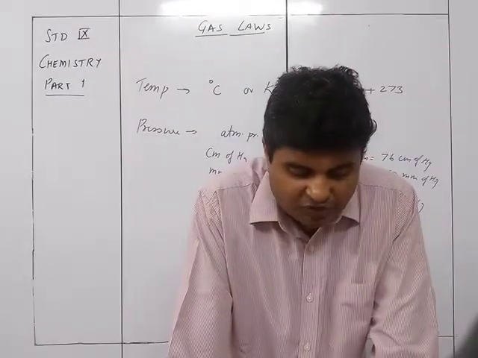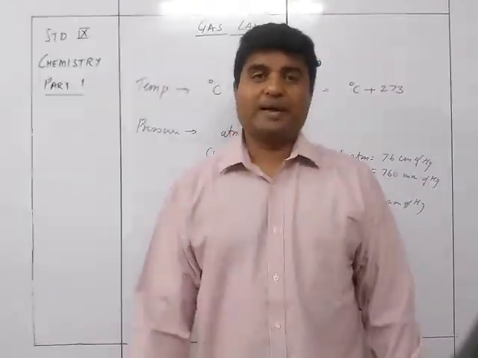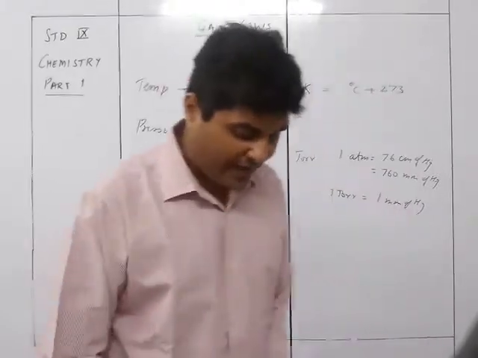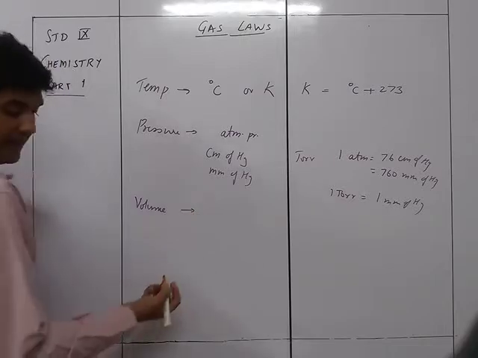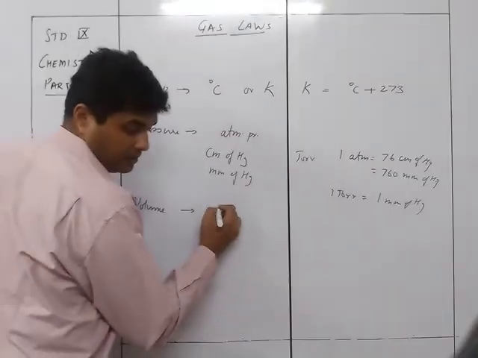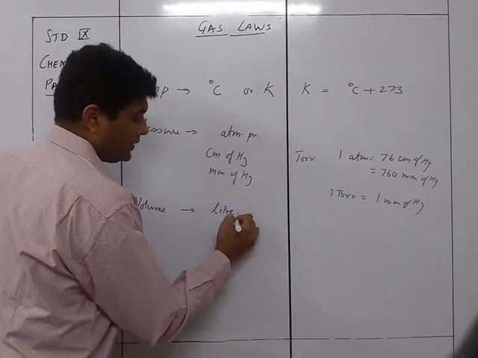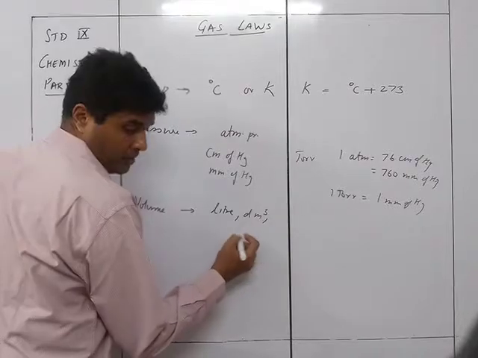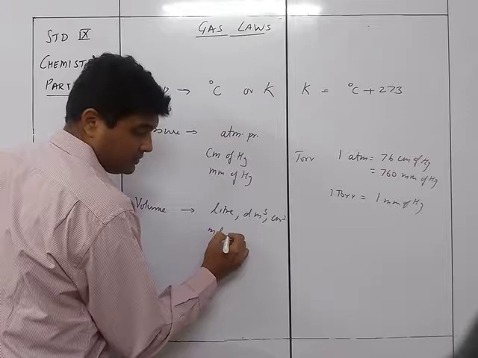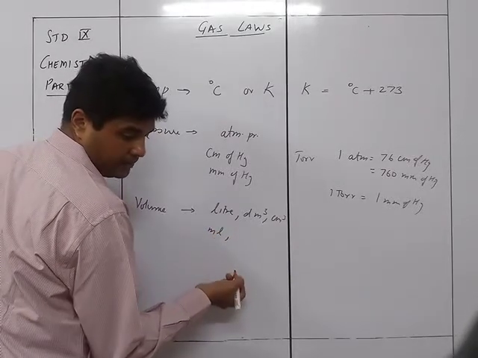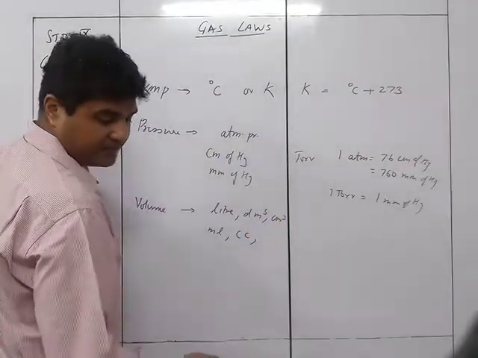Volume of the gas is the space occupied by the fixed mass of gas. So whatever is the space occupied by the gas is the volume. So accordingly the volume will be either in liter or dm cube or centimeter cube or milliliter, or cubic centimeter, which is one and the same thing.